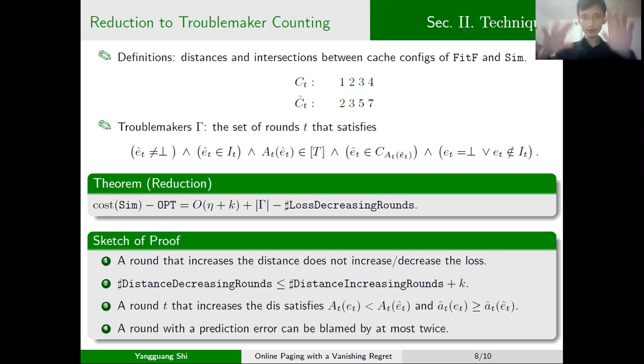So putting all these statements together, we know that we can reduce the problem of analyzing the cost to counting the rounds where the distance doesn't change, but our loss increases. And it can be further proved that such kinds of rounds are caused by either a round that increases the distance or a troublemaker round. So now it remains to count the troublemaker rounds.